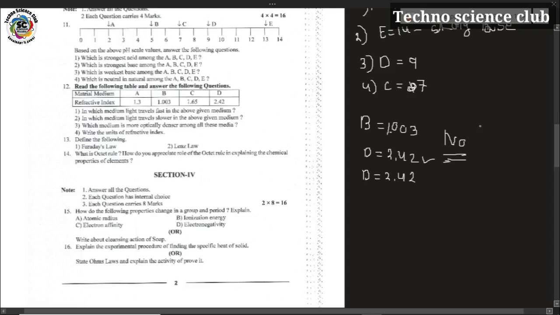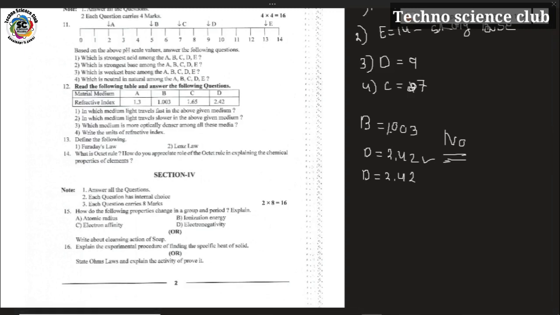Next, 13th question. Define the following: Faraday's law and Lenz's law. Fourteenth question, octet rule. How do you appreciate the role of the octet rule in explaining the chemical properties of elements?